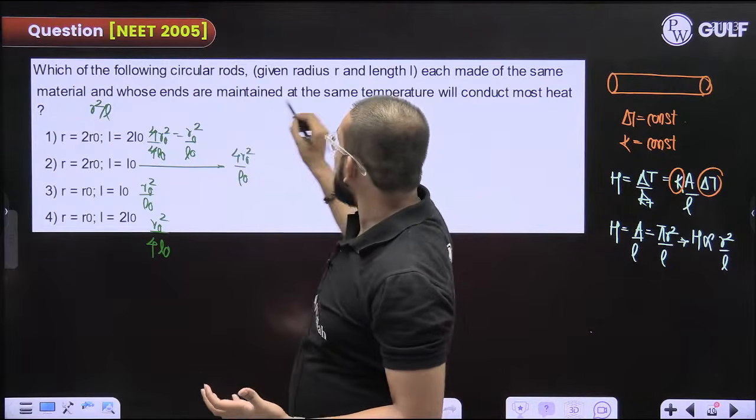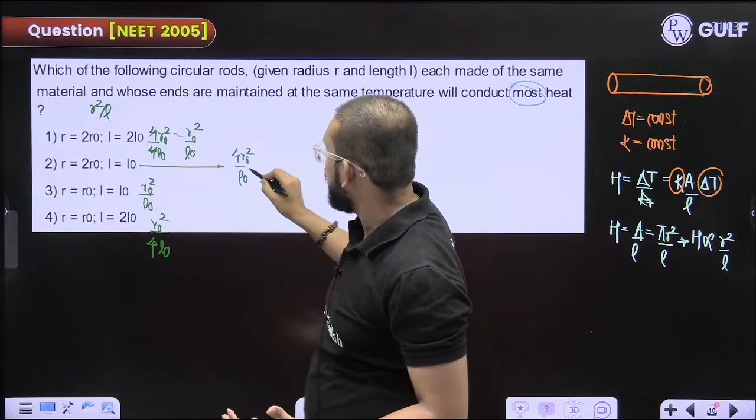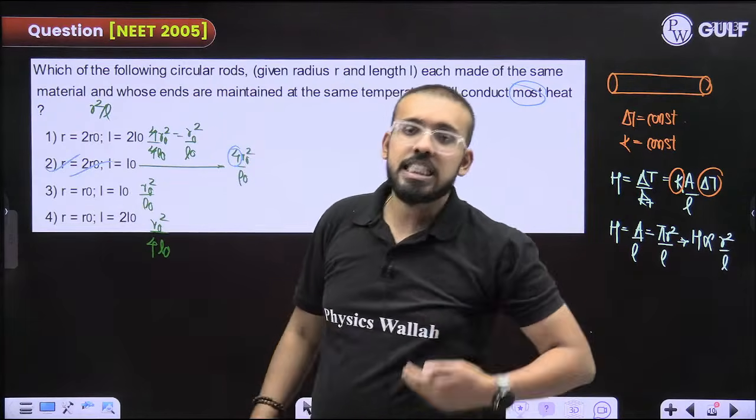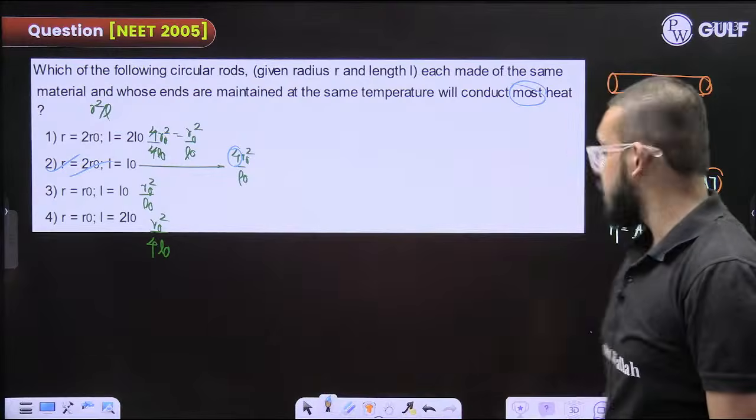Fine. So which of the following will conduct most? So I think the ratio is highest for the second option. The answer is second option. Okay. So the answer is second.